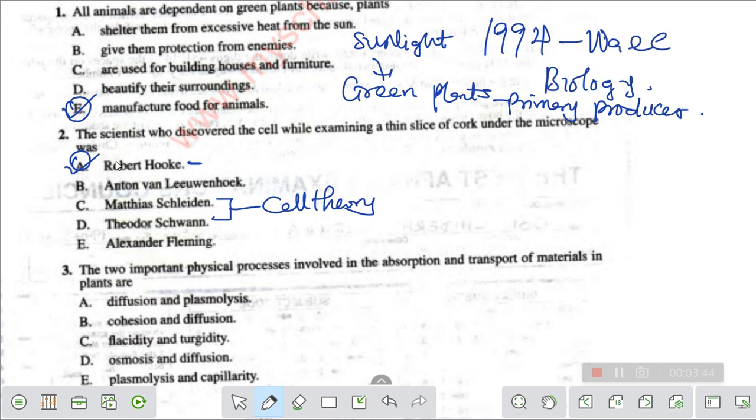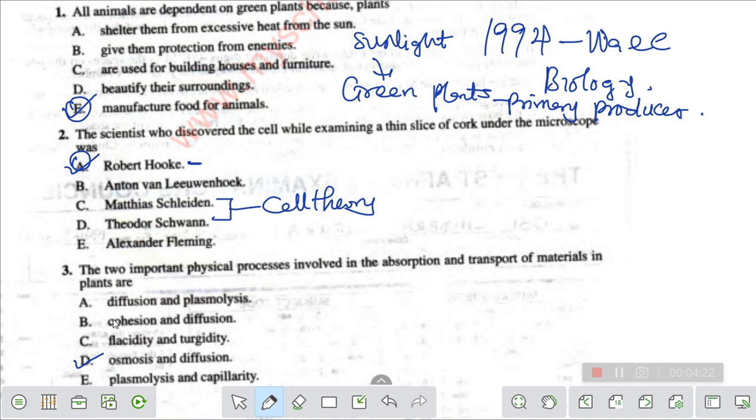Next question: the two important physical processes involved in the absorption and transport of materials in plants are. This is a process called the transport of substances across a cell membrane, and the main processes are osmosis and diffusion. It's not diffusion and plasmolysis, because plasmolysis is also part of some processes. Plasmolysis is outward movement of water, but that's not really cohesion. No, it's not the two most important physical processes.